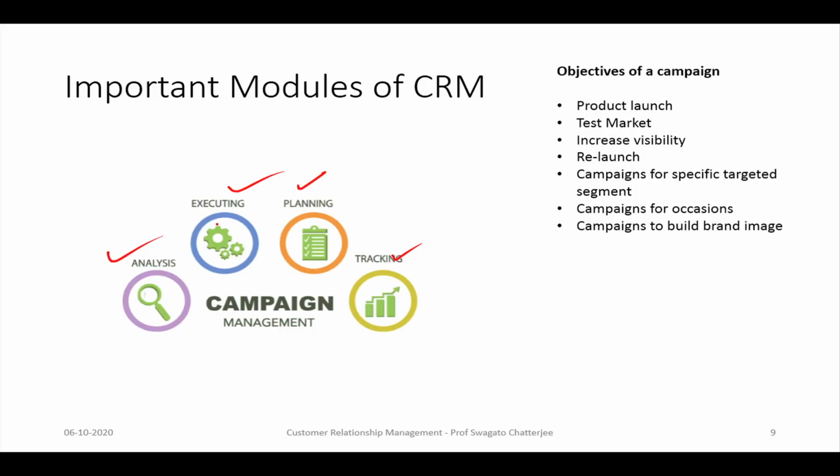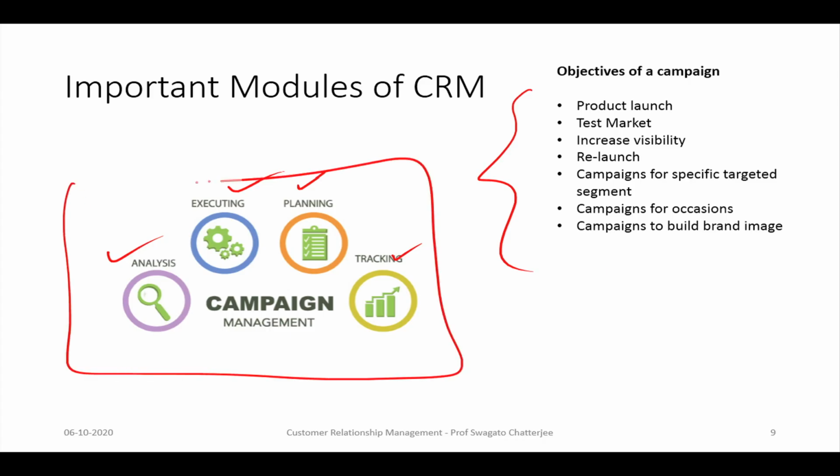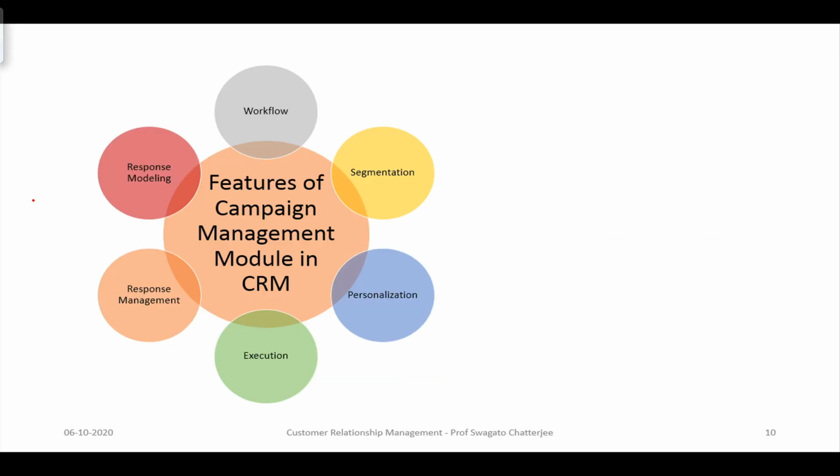Campaigns for occasions, this is very common. You will see that separate kinds of posts come up only on Independence Day or Republic Day, everybody. So, what they do is they set those kinds of posts and keep repeating every year. So, that is something that can be done: campaigns for occasions and campaigns to build brand image. So, there are various kinds of objectives that can be adopted and which we use to do campaigns, and each of them will require a campaign management tool. So, that is one of the important modules of CRM, which is campaign management.